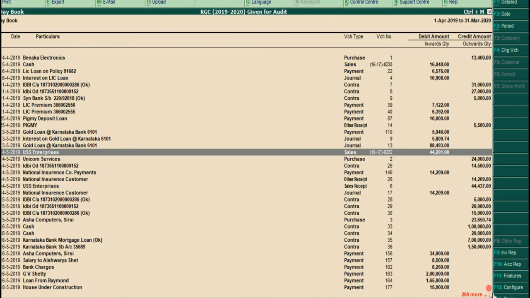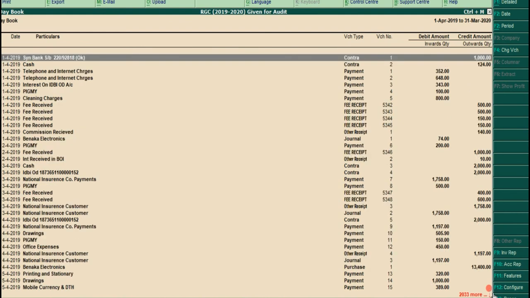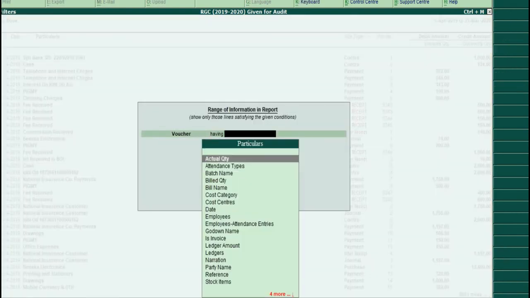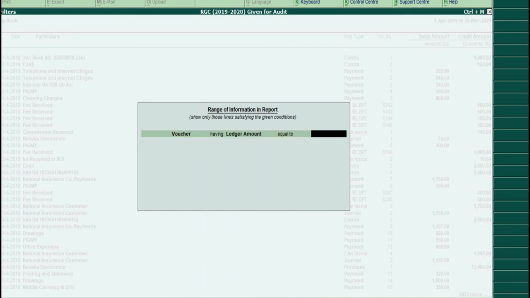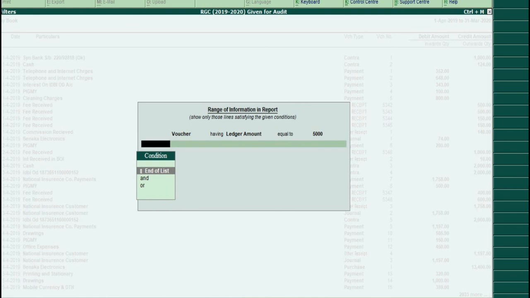Okay, even we can change this one. Press escape to cancel. Again it will go back to the original report. If you press escape, again range. Now we can take voucher having ledger amount equal to 5,000. That means display only the ledger amount with amount 5,000.